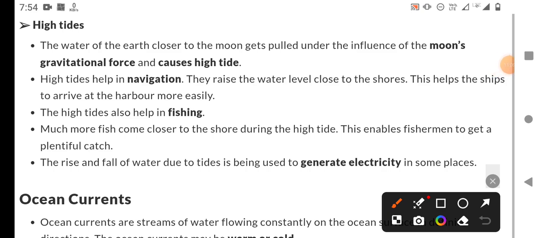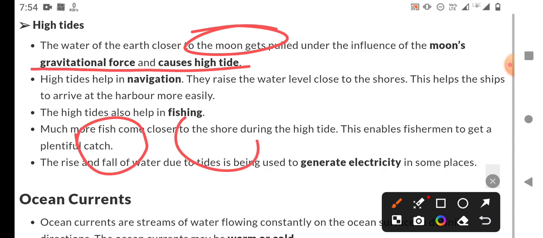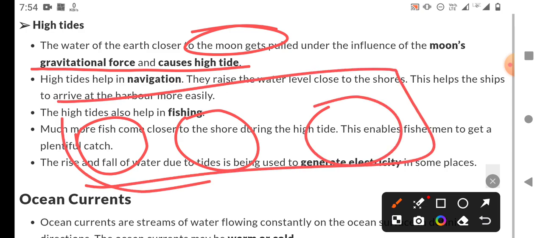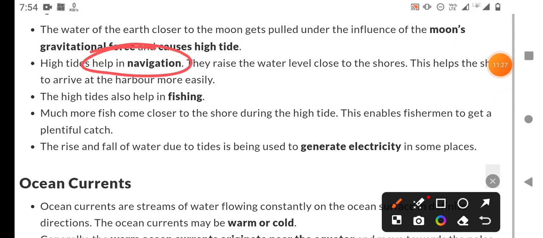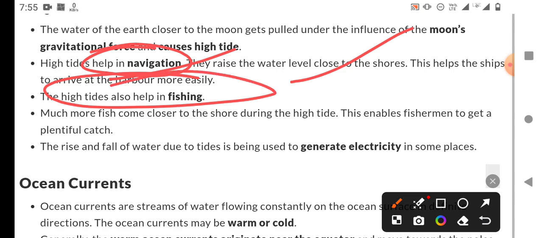And high tides: the water of the earth closer to the moon gets pulled under the influence of the moon's gravitational force and causes high tide. You can see that this is the line between sun, earth and the moon. High tides help in navigation, this is an application of high tides. They raise the water level close to the shore, which helps ships arrive at the harbor more easily. High tides also help in fishing. Many more fish come closer to the shore during high tide, which enables fishermen to get a plentiful catch. The rise and fall of water due to tides is also used to generate electricity.